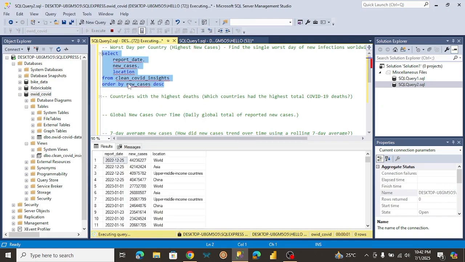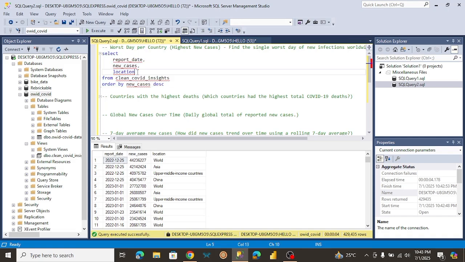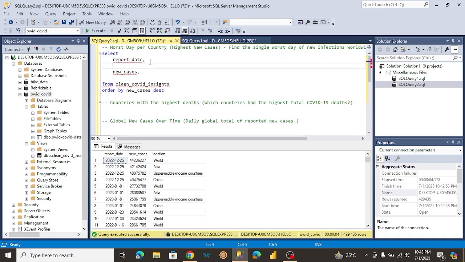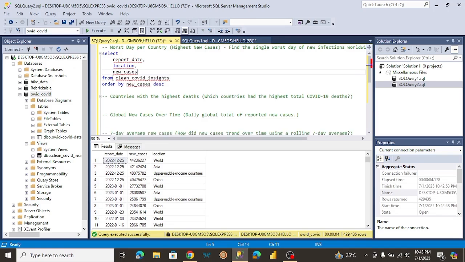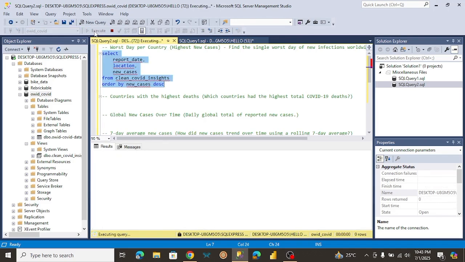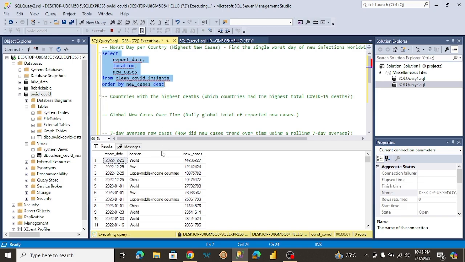And as we can see here, to make this easier, I think I want the location to come second and the new cases to be here. So I'm just going to sort out everything. Let me just reorder them. Okay, so just going to make things much easier. Okay, it's much better here.